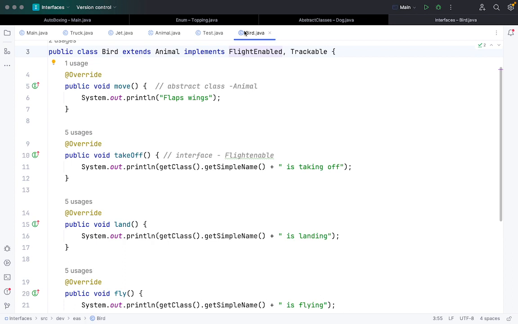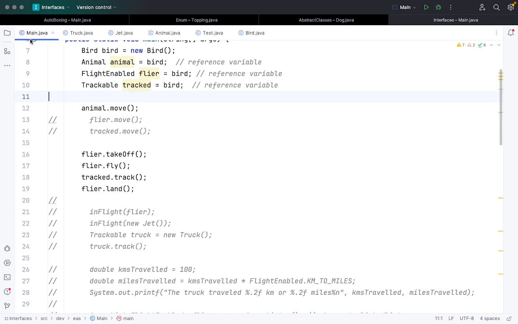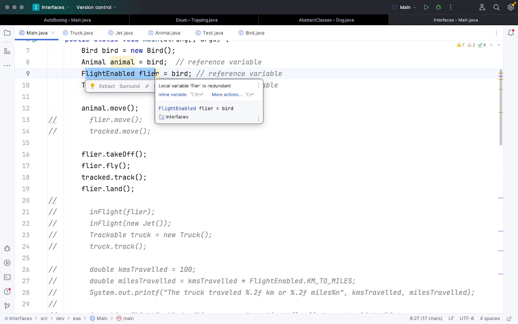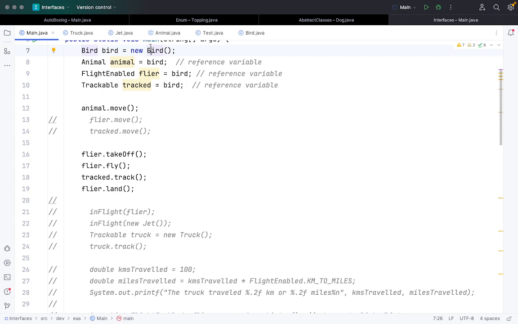Okay, sir, I understood, but I don't know the advantage of calling like this one. See, the reason why you can call here is that it comes down to the abstraction part. I have created an object, but I just want to access the FlightEnable interface only. So I might not use the object directly. I just use a reference variable here, and from here I can access certain functions. I don't have to use all the functions.